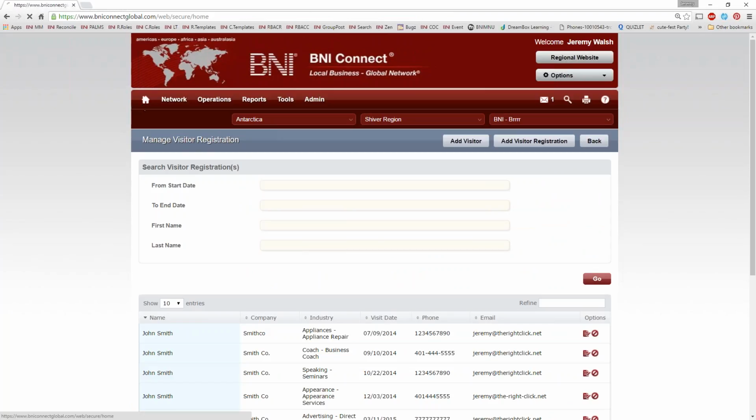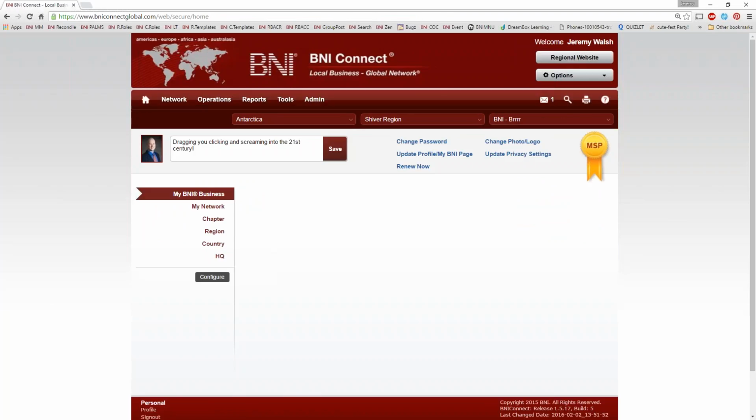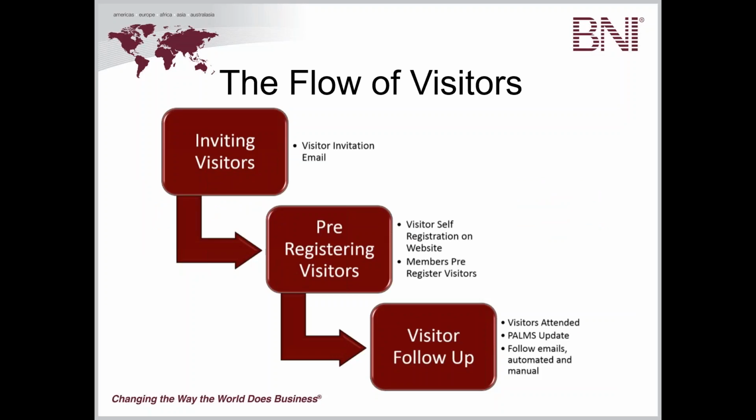All right. That, my friends, is the visitor process here in BNI Connect. So it starts with inviting visitors. And then, again, the most important part of this is the visitor registration piece, registering those prospective visitors either through BNI Connect or through the invitation. And then finally, we have the follow-up emails, and we have all the reporting and everything that goes along with it.